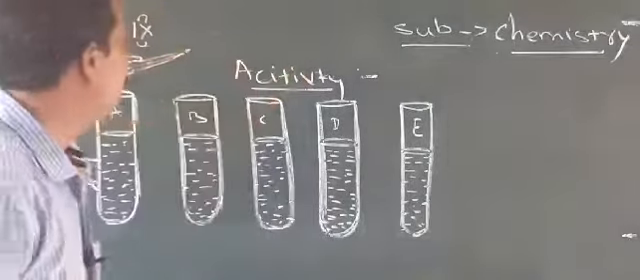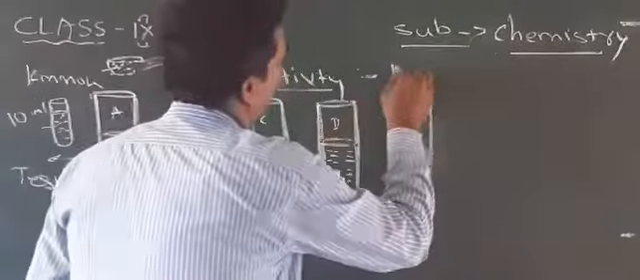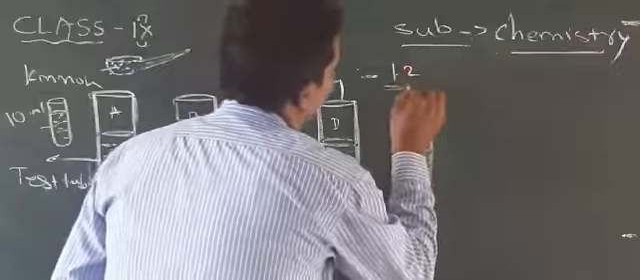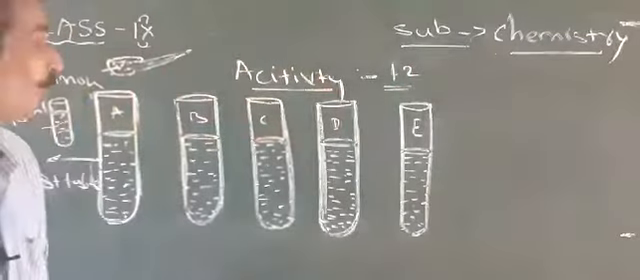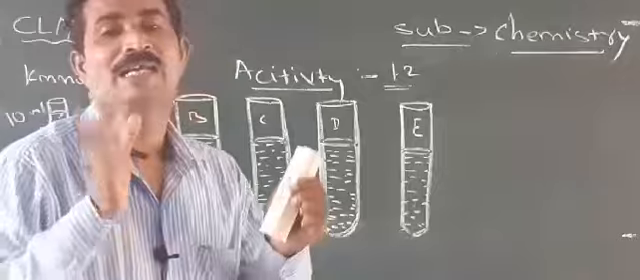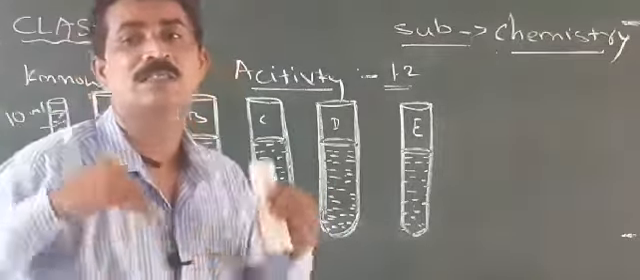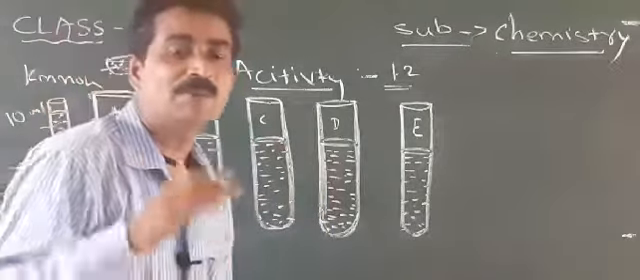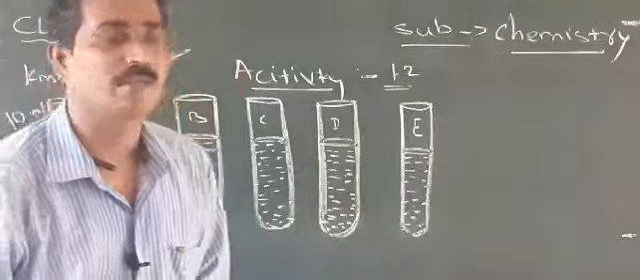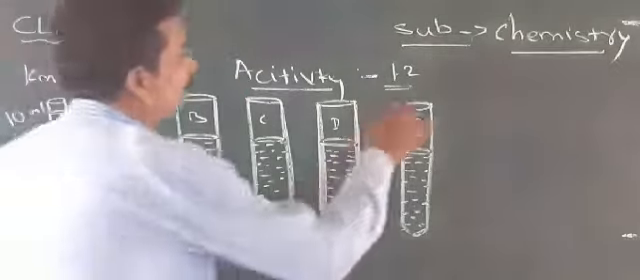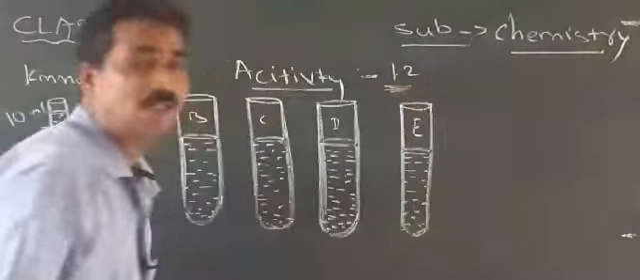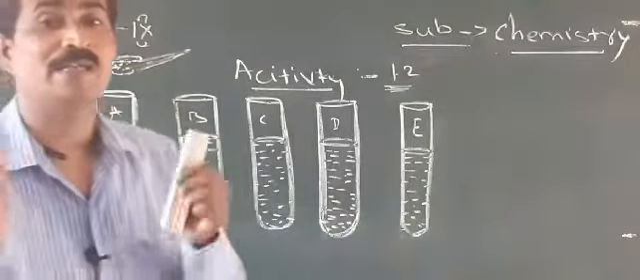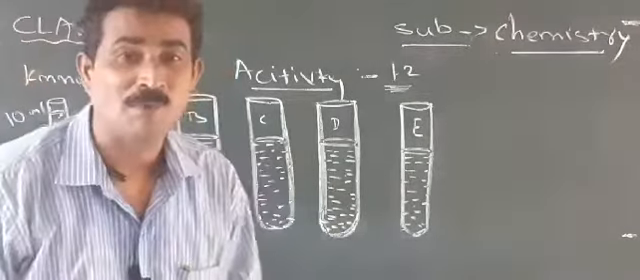Okay, now we are going to activity number 1.2. In activity 1.1 we learned what matter is, that matter occupies space and has mass, and that one matter is dissolving into another matter. In activity 1.2 we want to learn how matter is made of small particles.